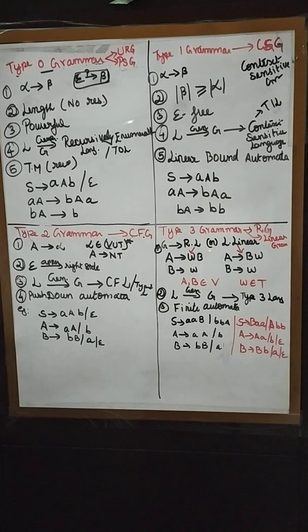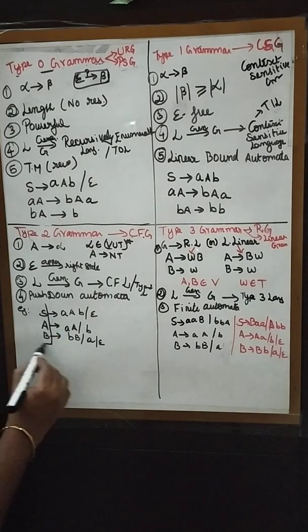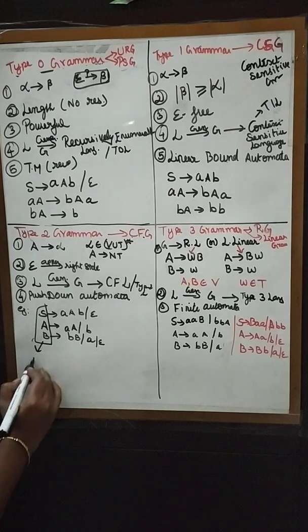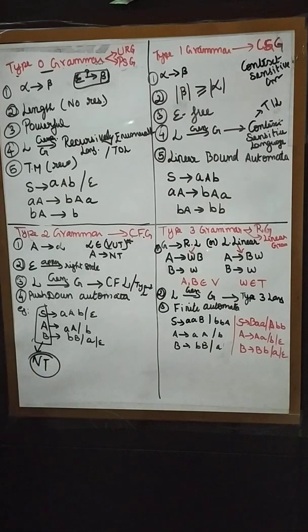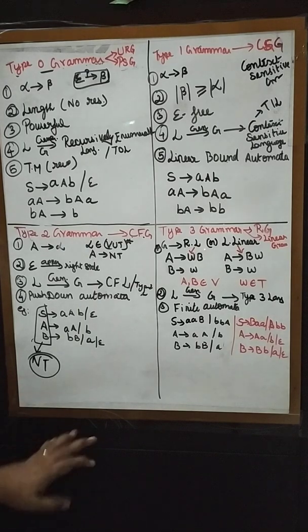See, on the left hand side you should always have only one non-terminal. We have written capital A, which means only one non-terminal should be there before your arrow mark. After that you can have any number of symbols. Okay, so now this is fine.